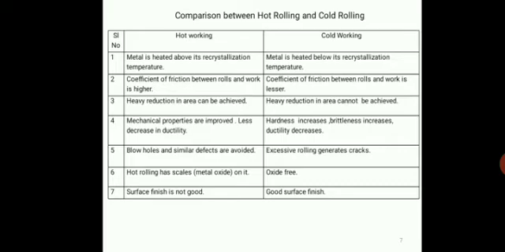in the case of hot working. But since we are operating at a low temperature, below the recrystallization temperature, in the case of cold working, the chances of oxide formation are less. No oxide is formed in the case of cold working. And the last point is that surface finish is not good in the case of hot working, as we discussed, but we get a good surface finish in the case of cold working. That is all about the comparison between hot working or hot rolling and cold rolling.